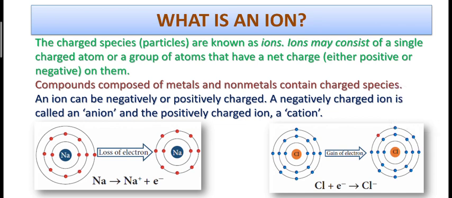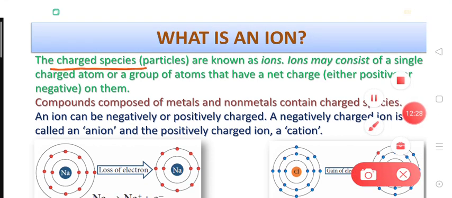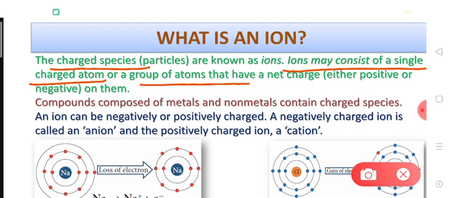Now let's move on to the next topic. What is an ion? Dear students, ions are actually charged species, charged particles, right? An ion may consist of a single charged atom or a group of atoms that have a net charge, either positive or negative. So ions generally have either a negative or positive charge, and they may be made up of either a single atom or a group of atoms. So dear students, generally compounds which are composed of metals and non-metals contain charged particles.